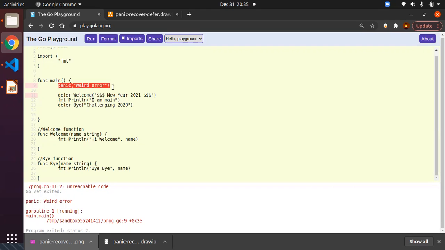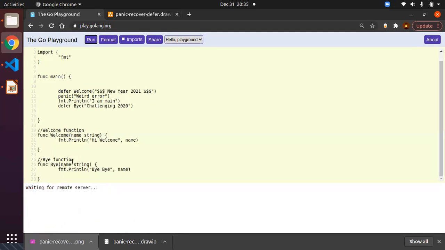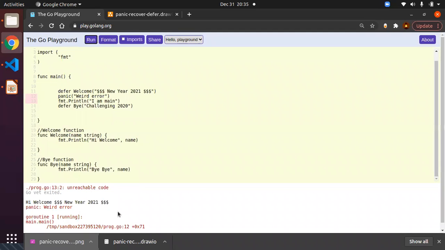Let's say I am creating the panic as soon as I added the first deferred function, which is nothing but welcome. Now you can clearly see it defers a function, then it creates the panic. Even though it creates a panic and comes out of the flow, it will go to the deferred functions list. Since you have already added the welcome function, it still executes the welcome function, and then only it shows the weird error or the panic. So that's the reason the placement of the panic matters, because if you add something before the panic statement, those deferred functions will be handled properly.